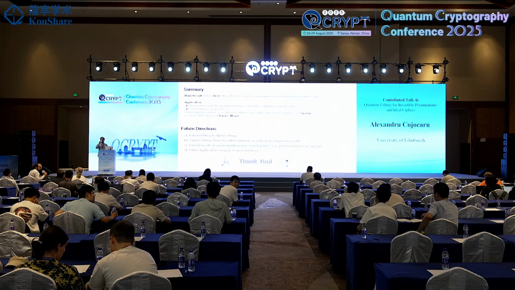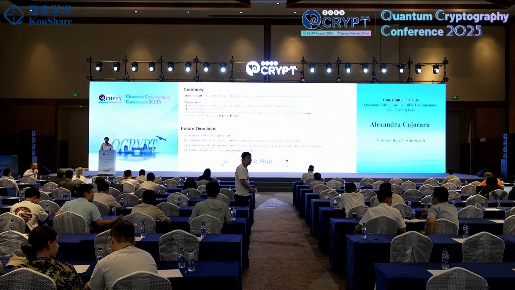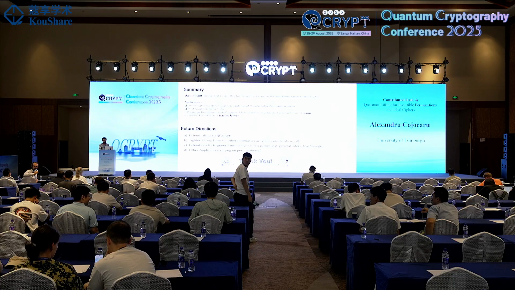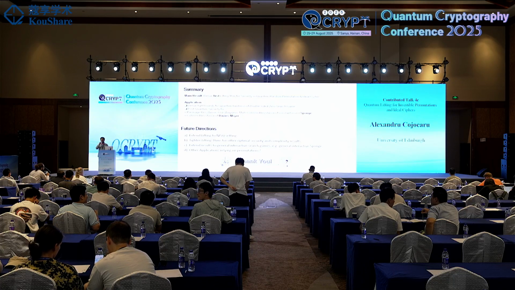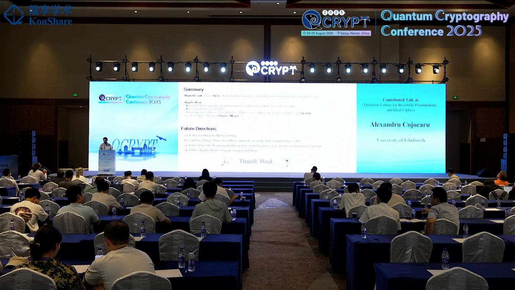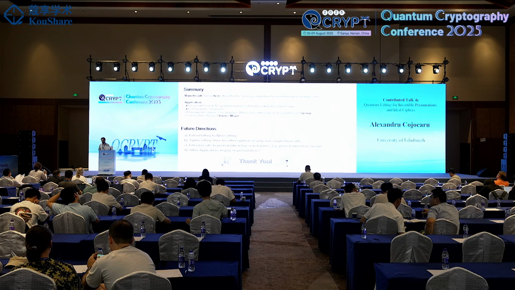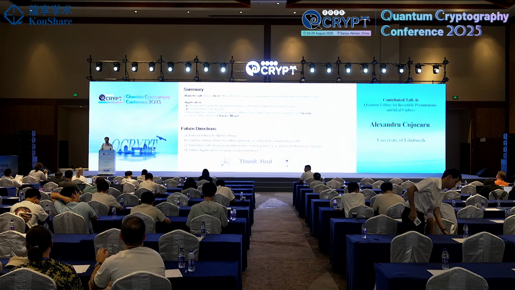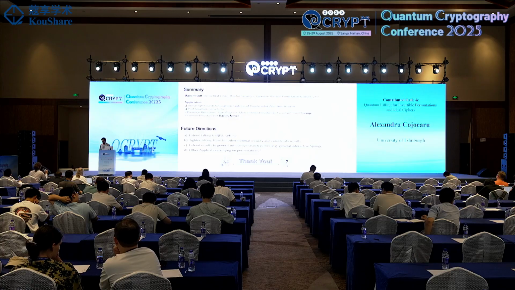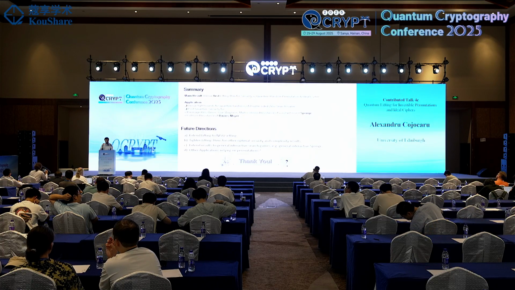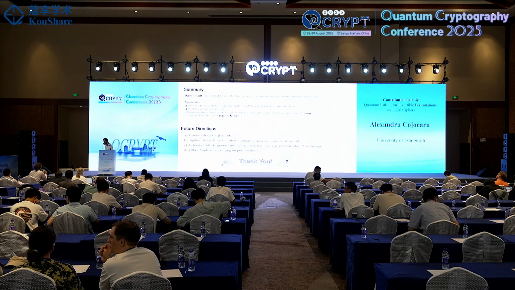Thank you very much. Are there any questions for Alexandru? Well, let me start then. So I guess Yamakawa and Zhandry has two parts. You generalize one part to the random permutation case. I was wondering, do you get immediately the generalization of the separation result by considering truncations of the random permutation?